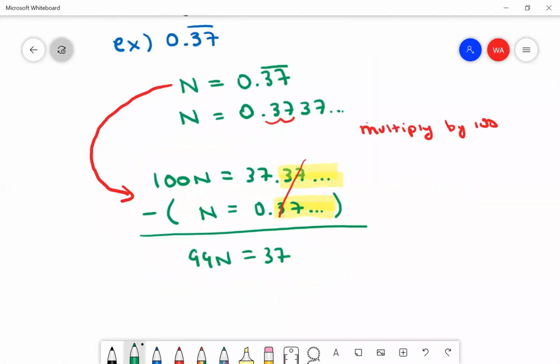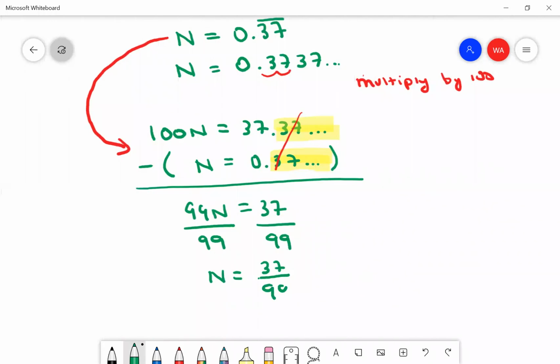And now I'm going to solve for n. So I'm going to divide both sides by 99 to get n by itself. And this is the fraction answer, 37 over 99. Grab your calculator, divide it, and it is going to be 37 repeating.